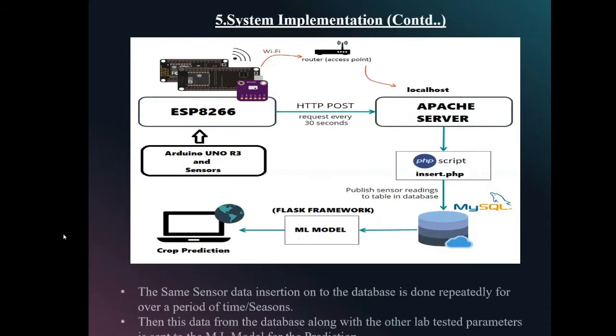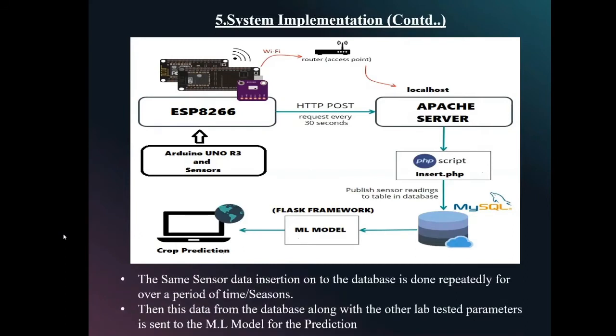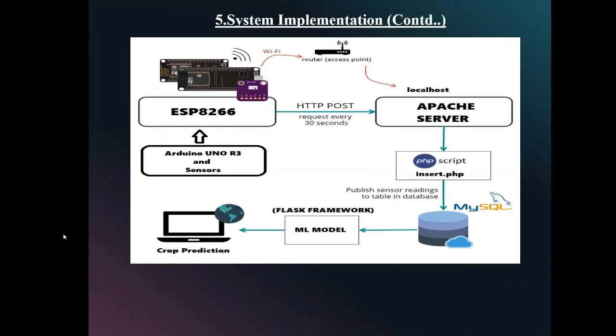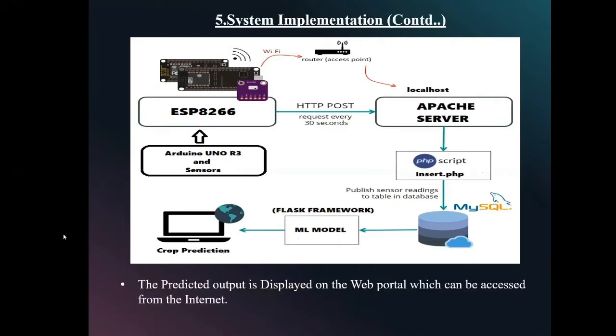The same sensor data insertion onto the database is done repeatedly over a period of time or seasons. Then this data from the database, along with other lab-tested parameters like nitrogen content, phosphorus content, and potassium content, is sent to the ML model for the prediction. Then the predicted output is displayed on the web portal, which can be accessed from the internet.